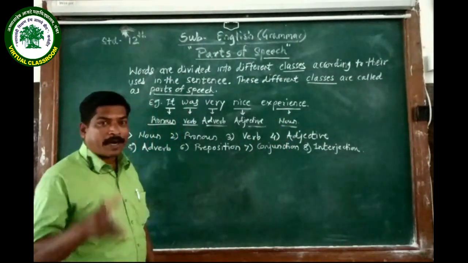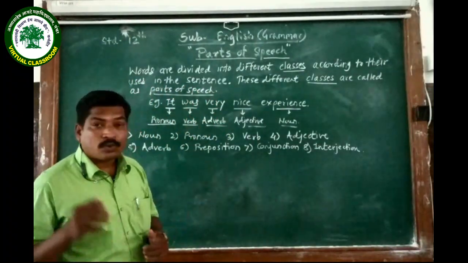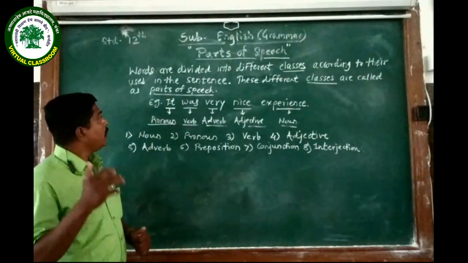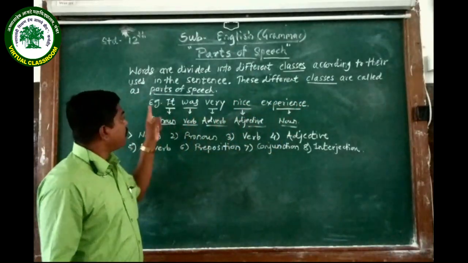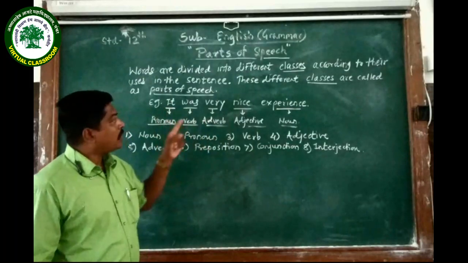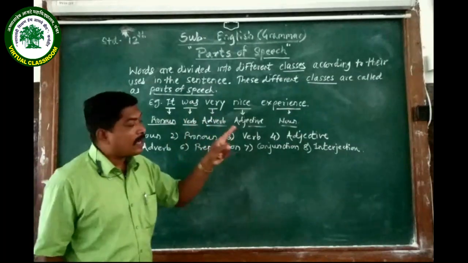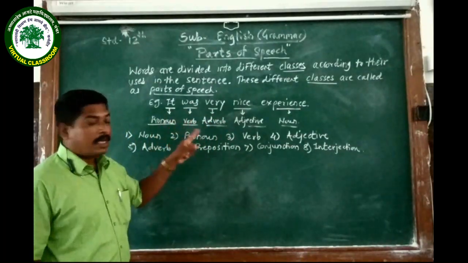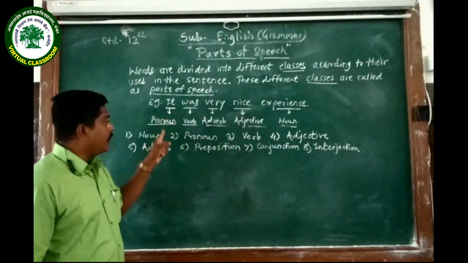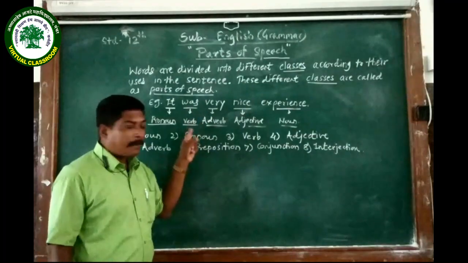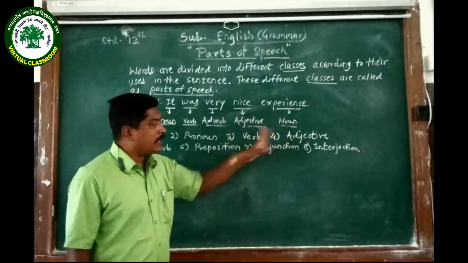Now speaking about parts of speech, words are divided into different classes according to their uses in the sentence. These different classes are called as parts of speech. The example is given here. It was very nice experience. So it is pronoun, was is verb, very it is adverb, nice it is adjective, and experience it is noun.